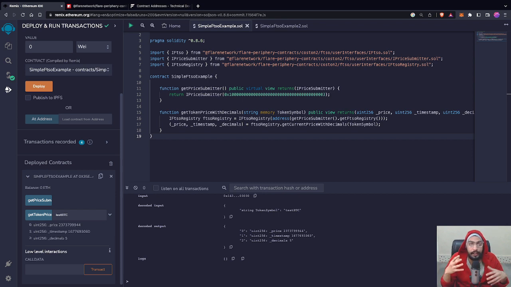So right now when I'm creating this video, around 7 to 8 tokens are supported, but we are planning to add more as well. You can actually check the list from the documentation. You can visit the Flare documentation of FTSO, so you will get all the information there.